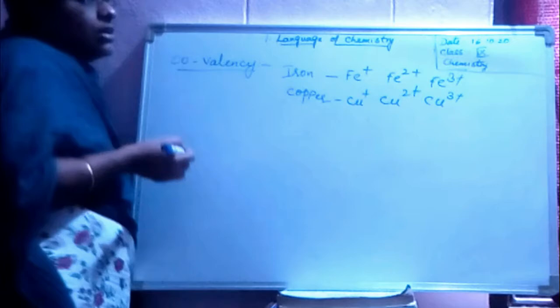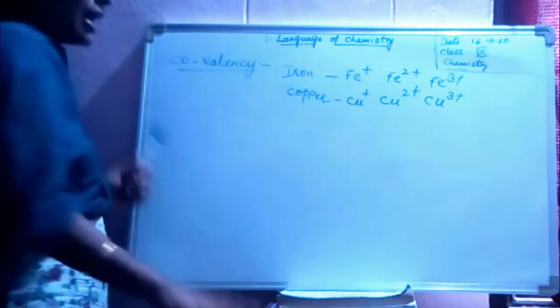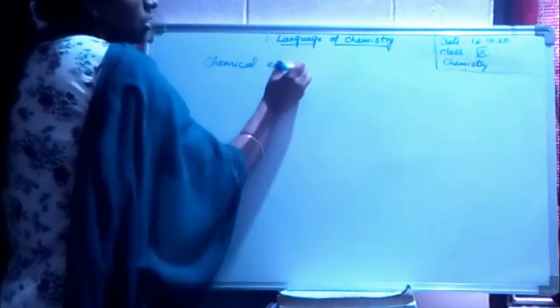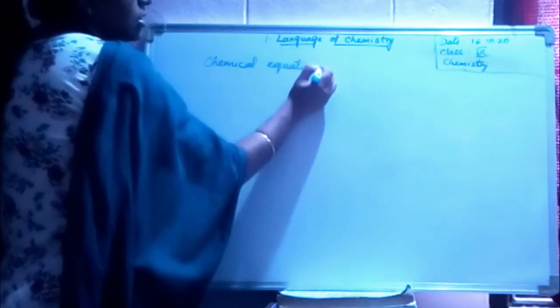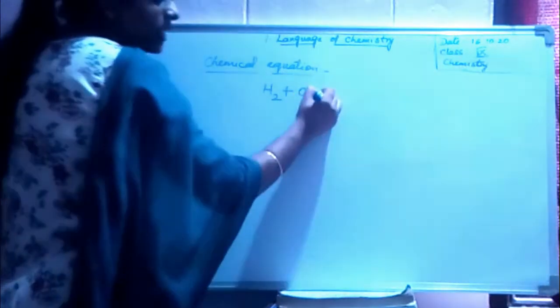Okay? Now, after this valency, you have the chemical equation. See, we will see a small example. A chemical equation means an equation we are representing with chemicals.